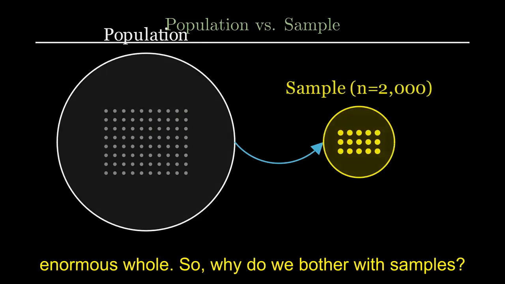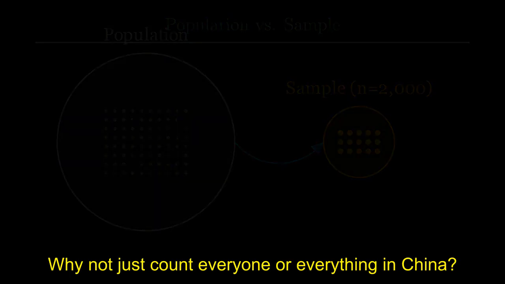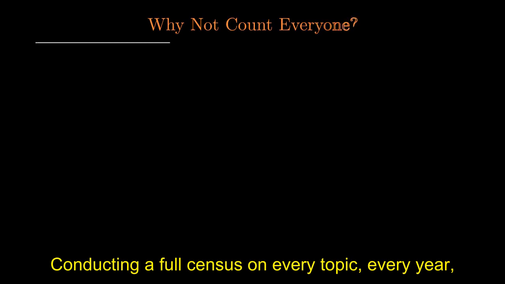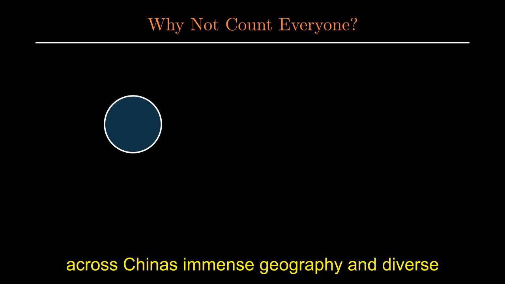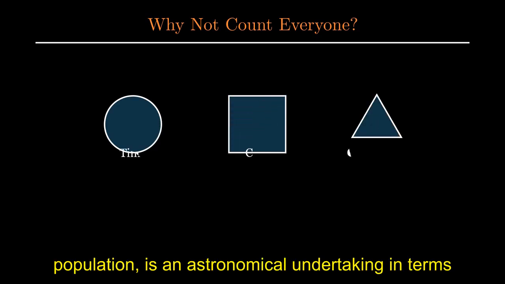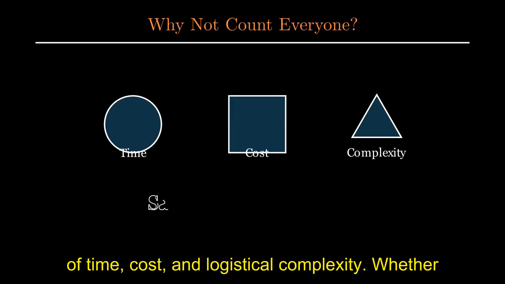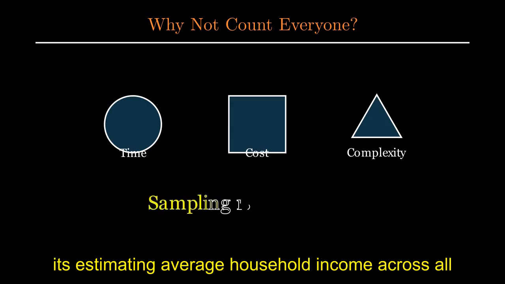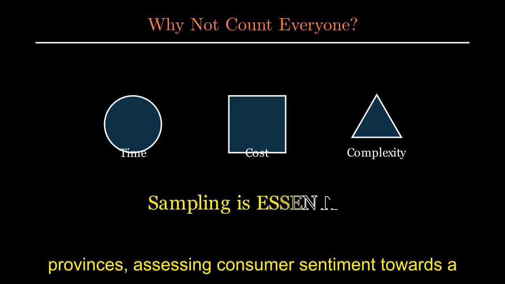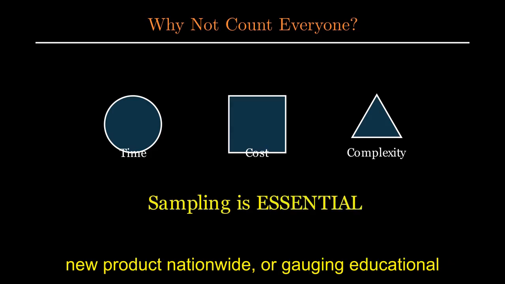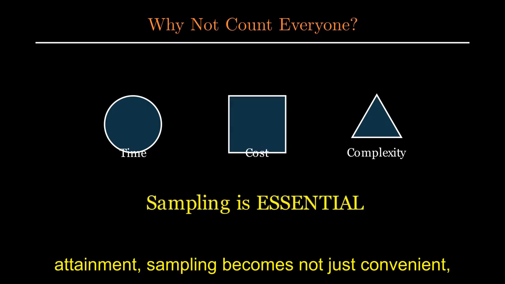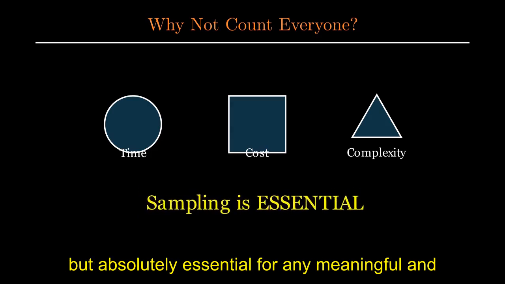So, why do we bother with samples? Why not just count everyone or everything in China? The answer is simple: practicality and resources. Conducting a full census on every topic, every year, across China's immense geography and diverse population, is an astronomical undertaking in terms of time, cost, and logistical complexity. Whether it's estimating average household income across all provinces, assessing consumer sentiment towards a new product nationwide, or gauging educational attainment, sampling becomes not just convenient, but absolutely essential for any meaningful and timely analysis.